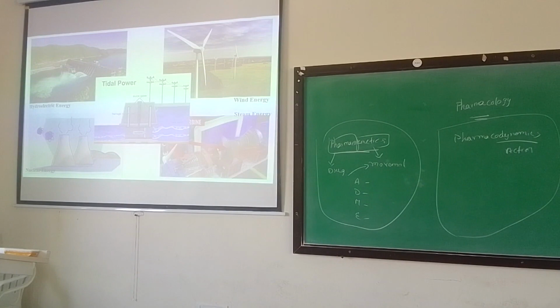So, tidal energy. We need to somehow make some movement. If I create some movement, that can be easily converted into electric energy, because I just need to place a magnetic coil. Movement is created by the wind, by nuclear energy, by steam energy, or tidal energy or hydro power energy, whatever.